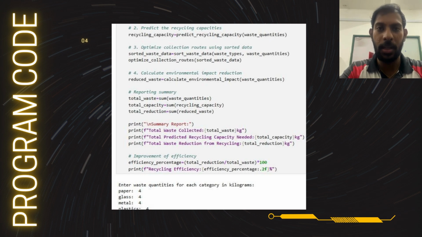After calculating the reduction for each waste type, the program provides a final summary, including the total waste collected, the total predicted recycling capacity needed, and the total waste reduction achieved through recycling. It also calculates the overall recycling efficiency by dividing the total reduction by the total waste and multiplying by 100 to get a percentage. This efficiency percentage shows how effective the recycling system is in reducing waste and promoting sustainability.